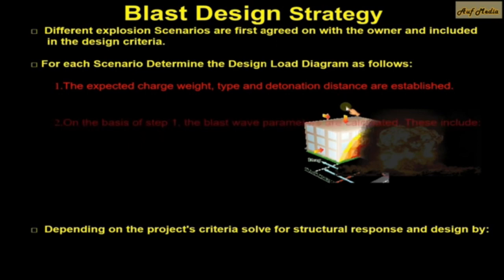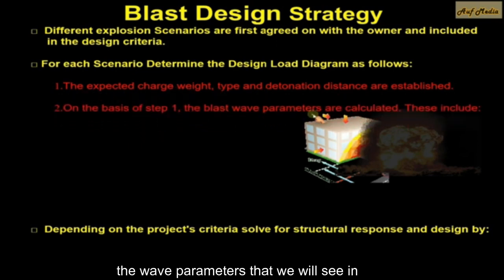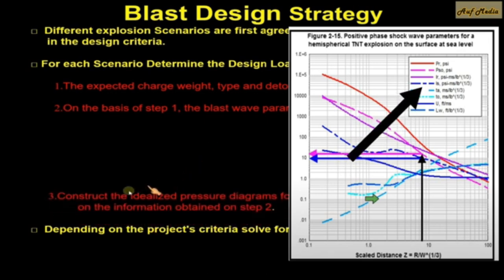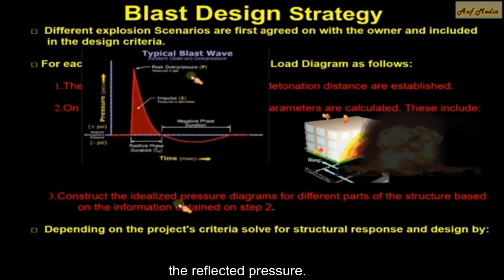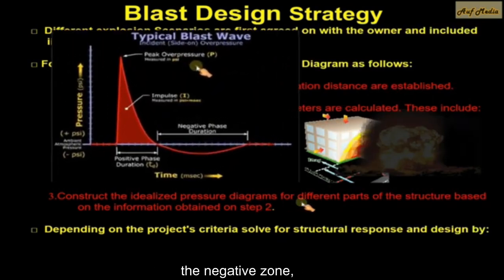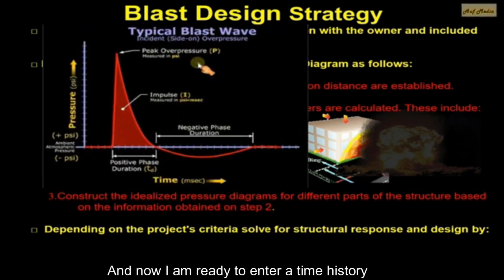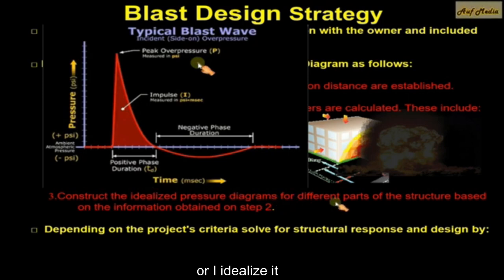Based on this step, I start determining the wave parameters that we will see in detail now. After the third step, I finish the wave parameters and take them all out. After that, I enter my famous curve, which is the peak pressure, the reflected pressure, the positive zone, and the negative zone, and I draw my diagram. And now I am ready to enter a time history into ETABS or any program to solve it as a dynamic analysis, or I idealize it and turn it into a static curve.